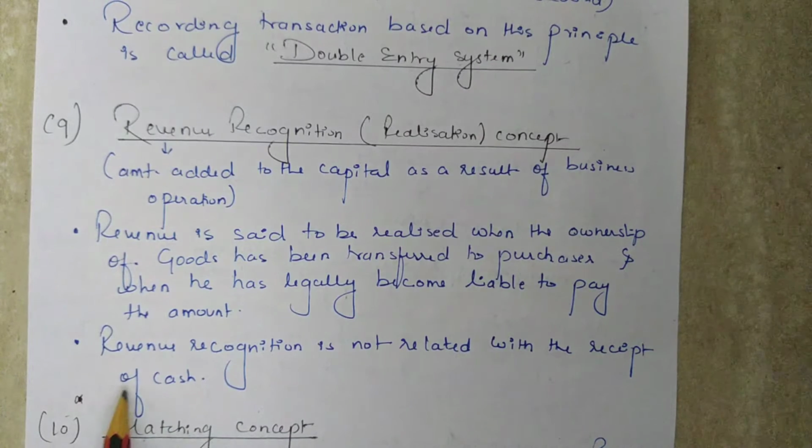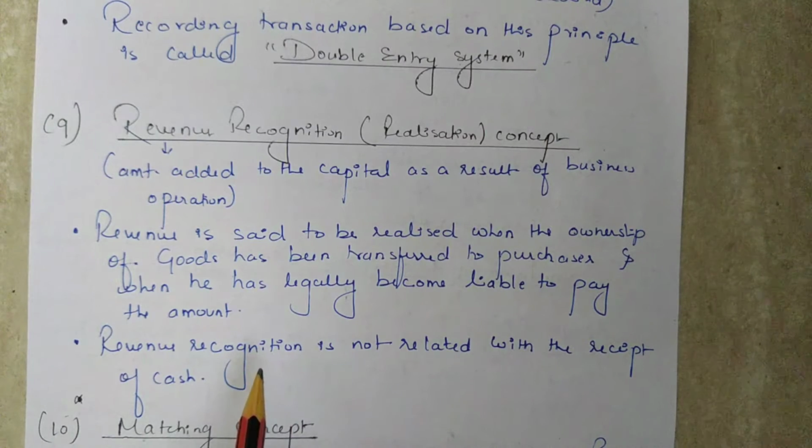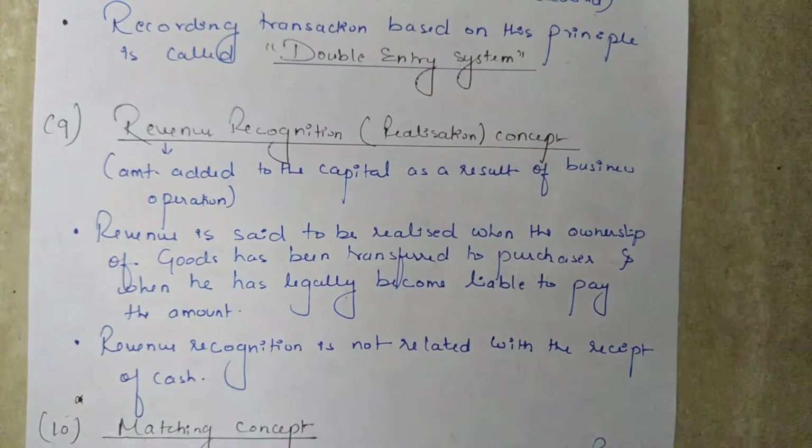For example, if a firm gets an order of goods on 1st January, supplies the goods on 20th January and receives the cash on 1st April, the revenue will be earned on 20th January as the ownership of goods was transferred on that day. यानी फर्म को ऑर्डर रिसीव हुआ था 1st जनवरी को, फर्म ने गुड्स सप्लाई की थी 20th जनवरी को, मतलब 20th जनवरी को फर्म ने गुड्स की ओनरशिप ट्रांसफ़र कर दी थी.